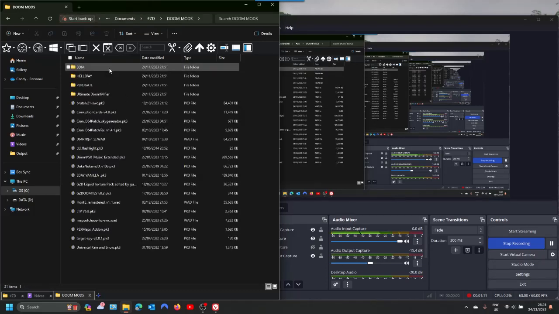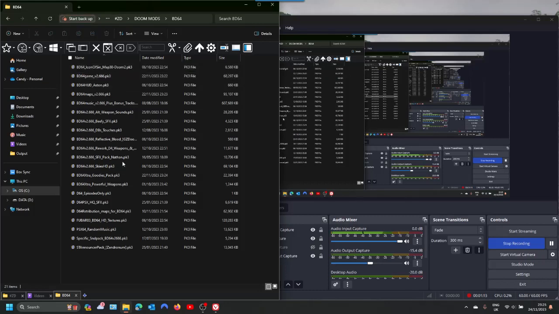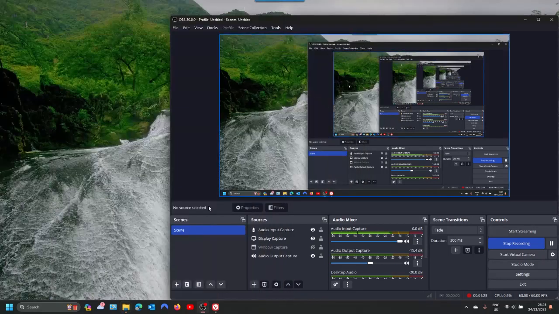All the Doom mods I keep in their own folder. All the specific Brutal Doom 64 files I keep in a separate subfolder. I'll show you how to get all those installed later. First, let's start by downloading and installing the source port.